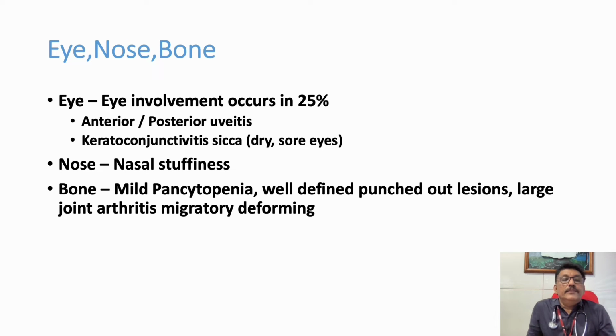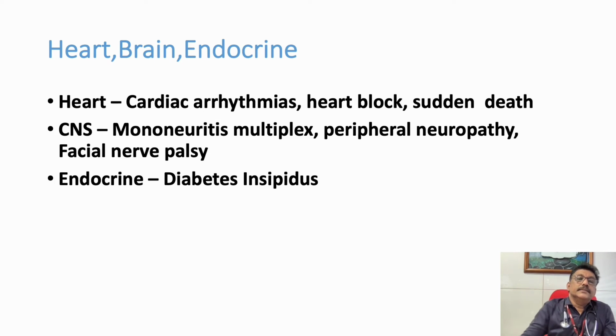Now, eye involvement is very, very important. Anterior uveitis, posterior uveitis, keratoconjunctivitis sicca, that is dry eye, can be seen in many patients. In the nose, nasal stuffiness and some infiltration can be there. In bone, you can get bone pains, arthritis, and pancytopenia because of involvement of the bone marrow. So all these things can also be there in sarcoidosis patients.